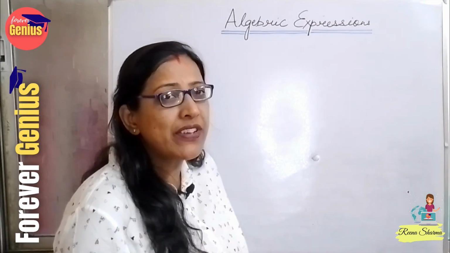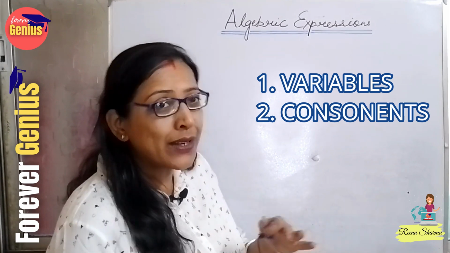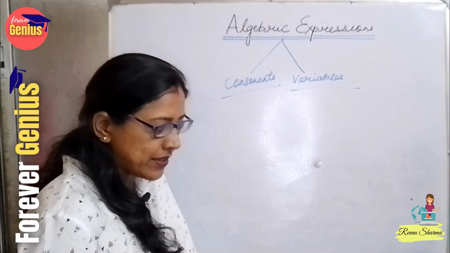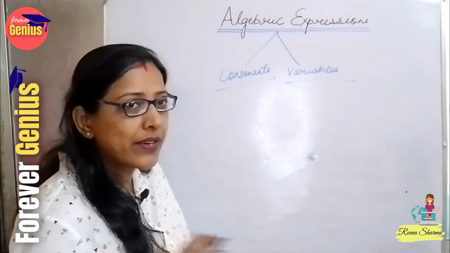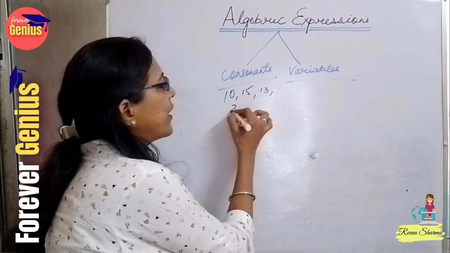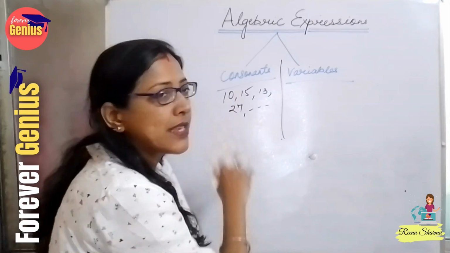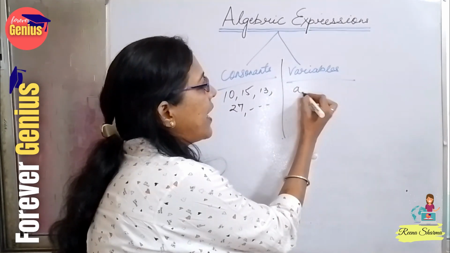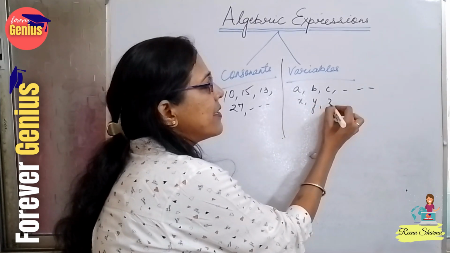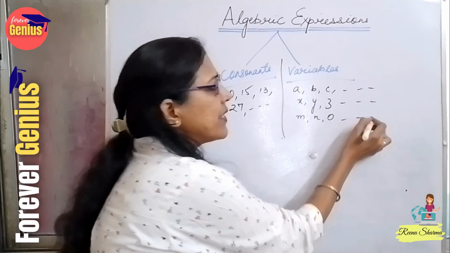So in algebra we are dealing with two things, that is variables and constants. Constant means the values of these digits will be fixed wherever I use, like 10, 15, 13, 27, any number. And for variables, we can write A, B, C, D like this, or X, Y, Z, or M, N, O. This can be anything.